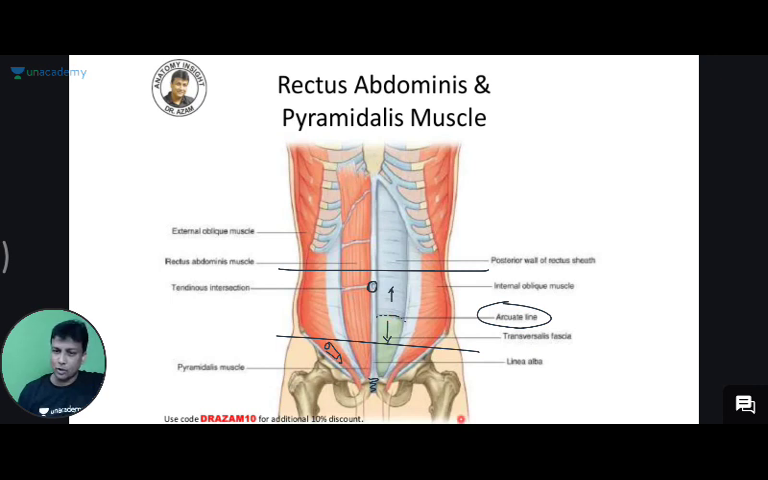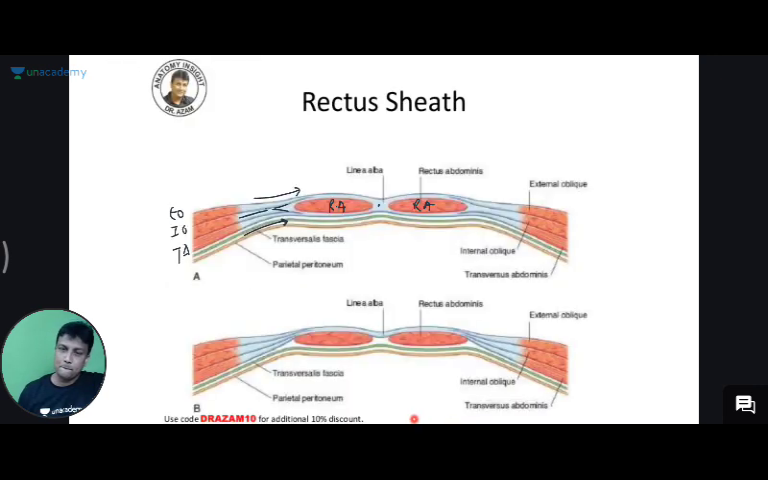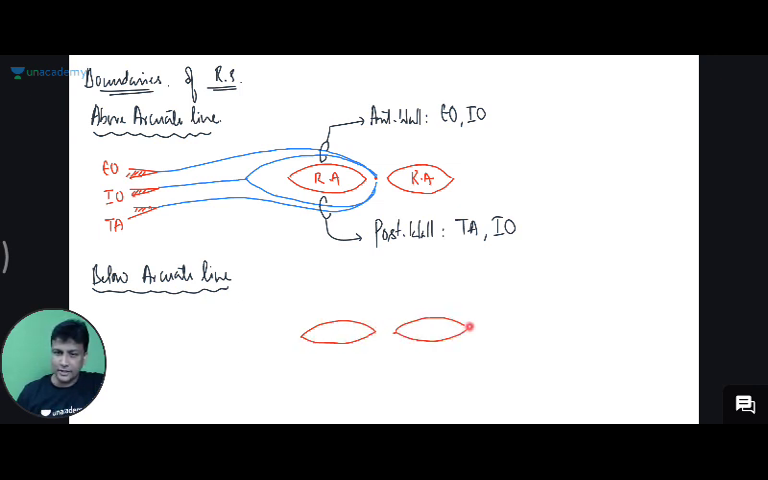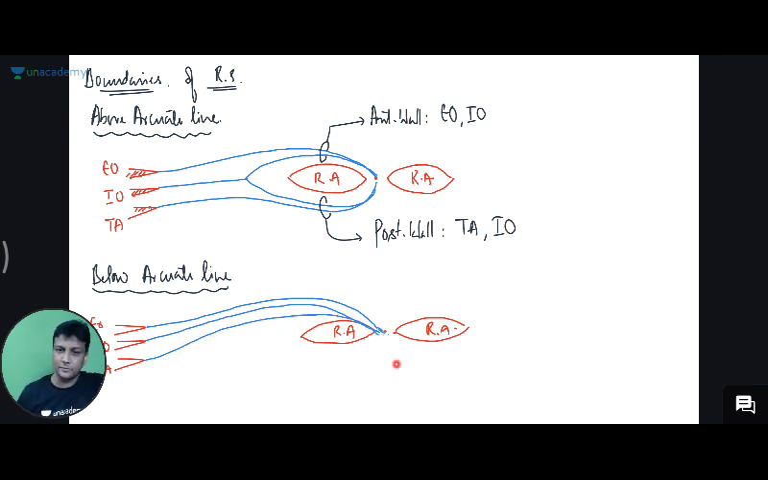Now welcome here. I'll show you what is happening below the arcuate line. Just make the platform ready. Rectus abdominis on both the sides. In the middle, you'll be having linea alba, and then the three muscles coming from the lateral side: external oblique, internal oblique, and transversus abdominis. And below the arcuate line, what is going to happen? External oblique aponeurosis is going anteriorly. Internal oblique aponeurosis is also going anteriorly here, and not only that, even the transversus abdominis aponeurosis is also going anteriorly. All the three of them are going in the front.